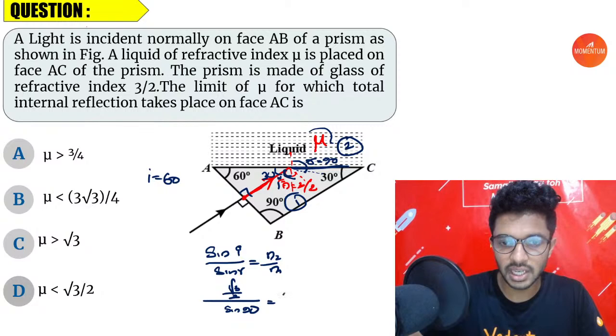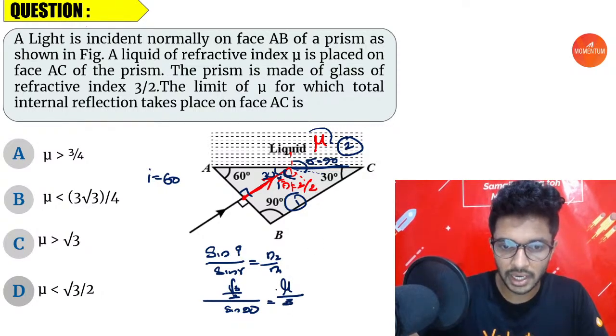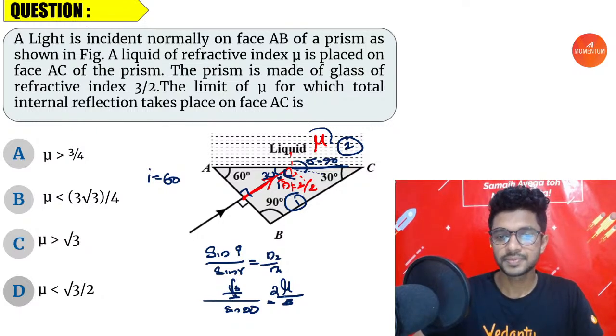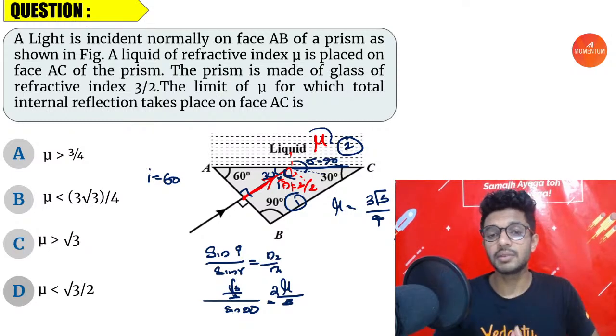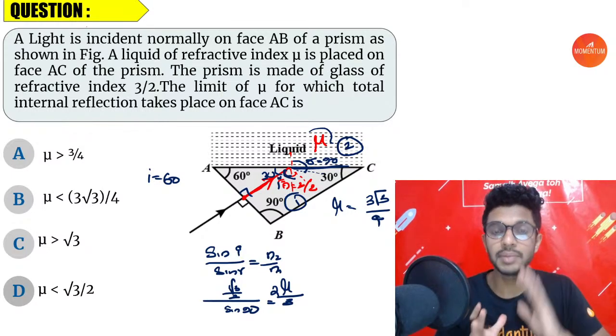Refractive index of second medium is mu, refractive index of first medium is 3 by 2, so the 2 goes up. Sine 90 is 1. Rearranging, mu will be equal to 3 root 3 by 4. This is the limiting value of mu.